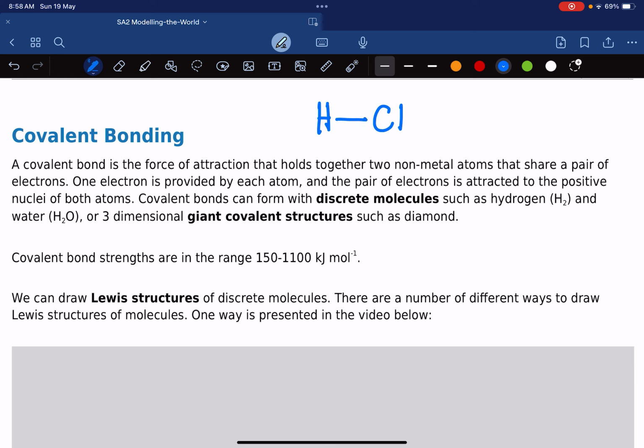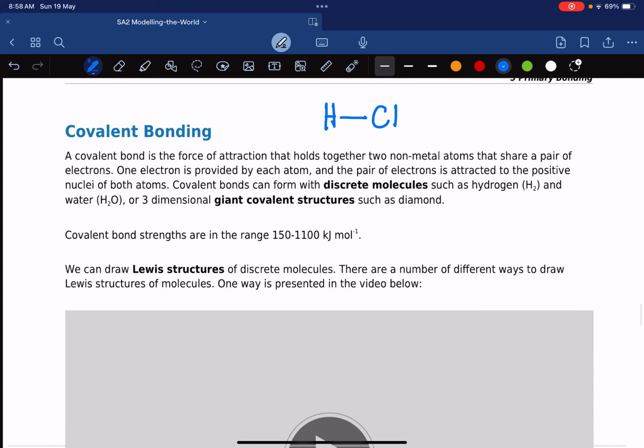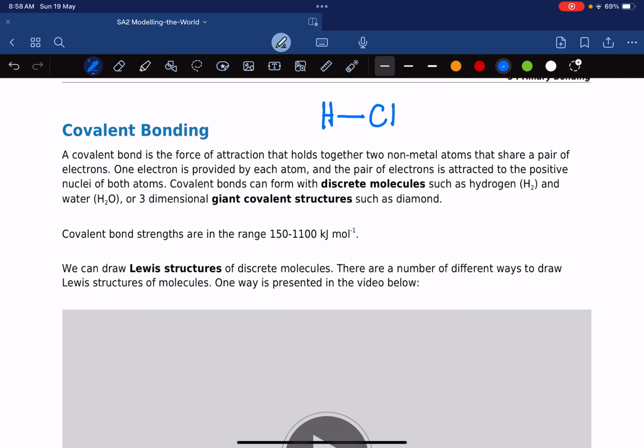I want you to know covalent bonding is very, very strong. Don't ever think it's weak. It's just as strong as ionic or metallic bonding. It is when non-metals share electrons that covalent bonding comes in. But we're not going to dwell so much on this at this moment.